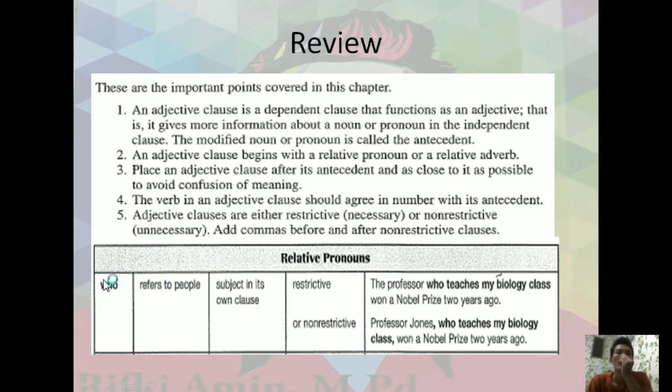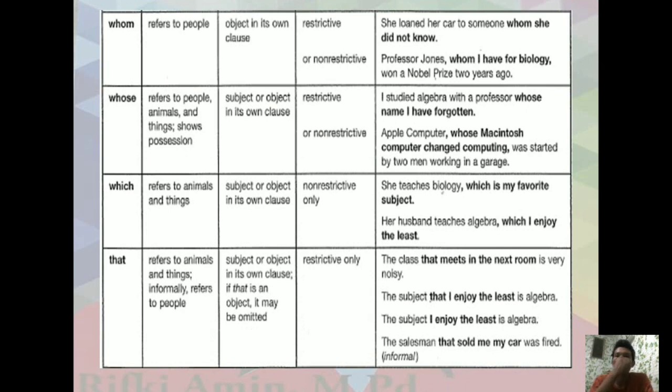Relative pronouns here: who refers to people, and is the subject of its own clause. Restrictive, you are able to create like this: the professor who teaches my biology class won a Nobel Prize 2 years ago. Or for the non-restrictive here, Professor Jones, who teaches my biology class, won a Nobel Prize 2 years ago. And the words whom and whose refer to people, but who indicates the subject, whom indicates the object.